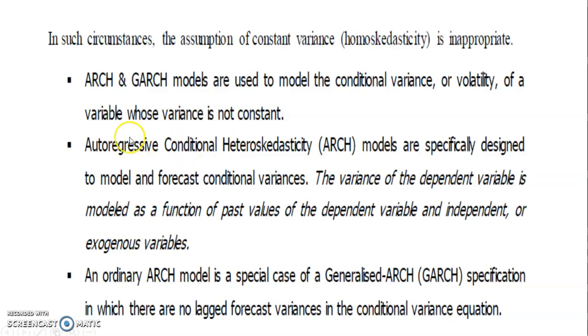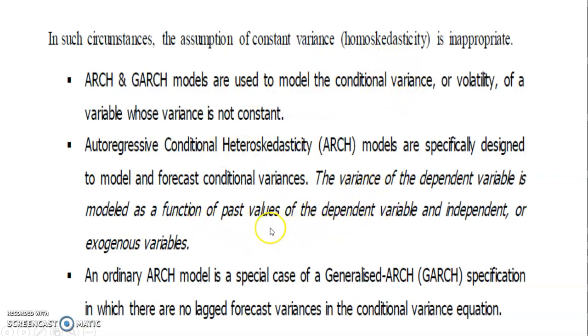The ARCH, which refers to autoregressive conditional heteroscedasticity, is a model specifically used to forecast conditional variance, or conditional volatility, of a variable whose variance is not constant. That is basically what it does.